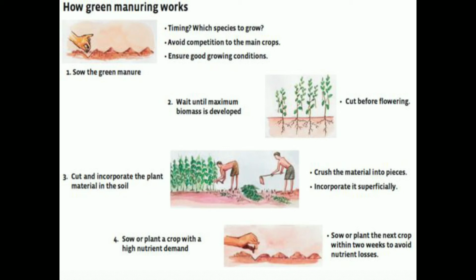After cutting the green manuring crop, you should crush the material into pieces and then incorporate it superficially. Then sow or plant a crop with a high nutrient demand. Sow the next crop within 2 weeks to avoid nutrient losses.